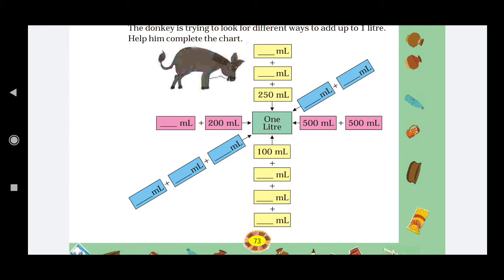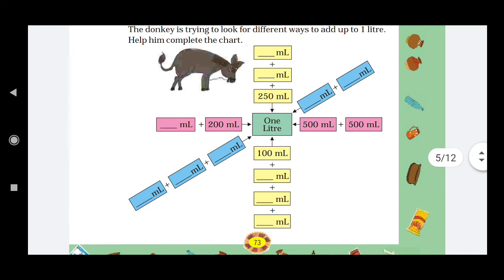If you try to do it mentally, you can guess the answer as 800 ml. 800 ml plus 200 ml equals 1 liter, right? 800 plus 200 is equal to 1000, and 1000 is 1 liter. Or the other way, assume the blank is x. So we have the equation x plus 200 equals 1000.